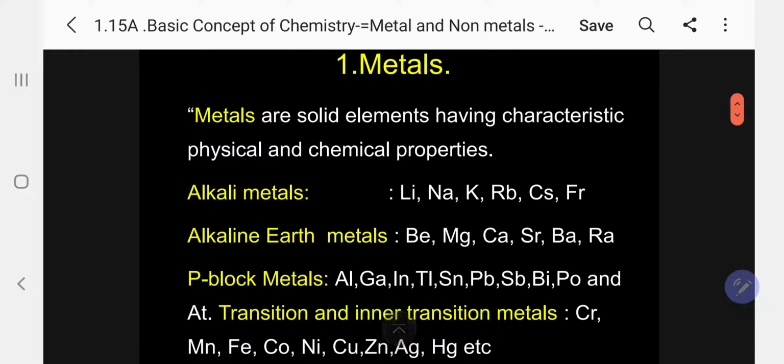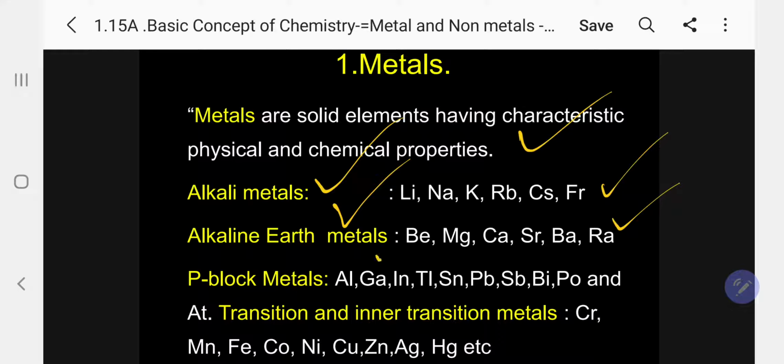Metals are solid elements having characteristic physical and chemical properties. Alkali metals, I've shown you already: lithium, sodium, potassium, rubidium, cesium, francium. Alkaline earth metals, second group: beryllium, magnesium, calcium, strontium, barium, radium. P block elements: aluminum, gallium, indium, thallium, tin, lead.